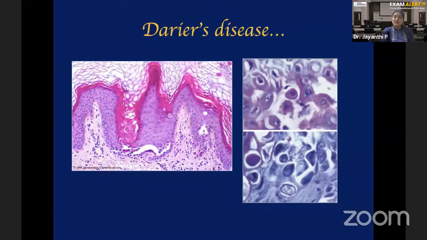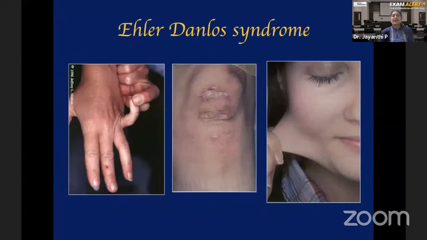And some of the epithelial cells will become elongated. It will look like a grain, like a wheat or a rice, no? An elongated grain. That's how some epithelial cells will become. Those elongated epithelial cells are called grains. So corps ronds and grains represent the abnormal morphology of the epithelial cell. Corps ronds means round bodies. Grains means elongated cells resembling a grain. Okay, these are the histopathological features of Darier's disease, and these two cells represent the abnormal cells which have abnormal keratin within them.